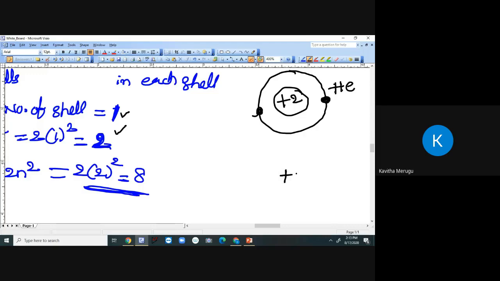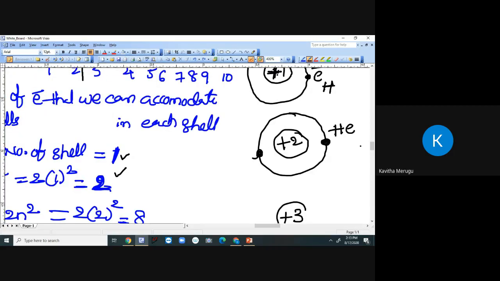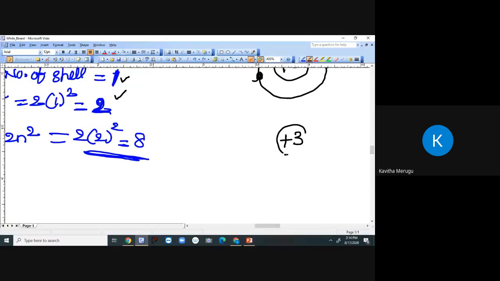So for lithium, you'll have 3 protons. So this is your proton.